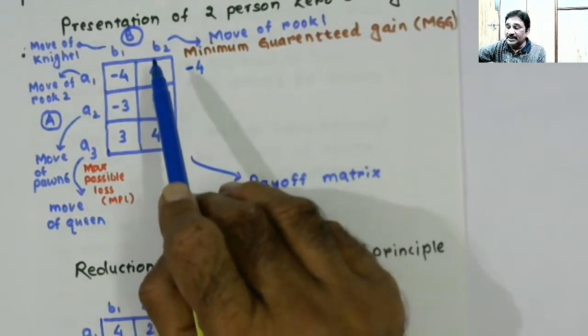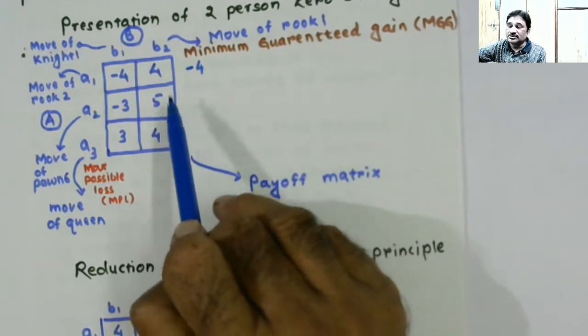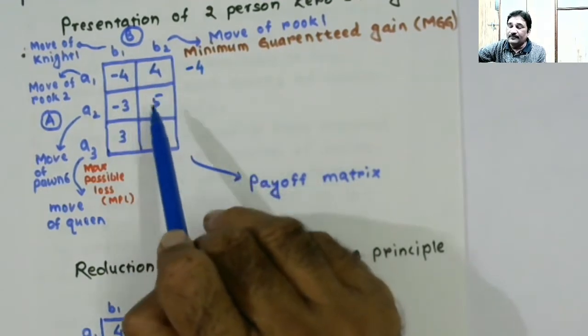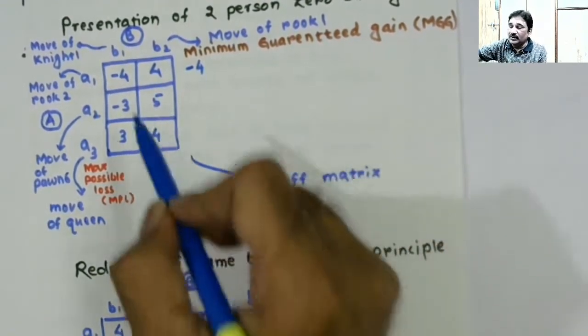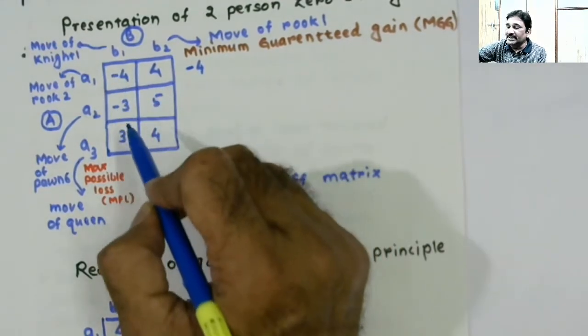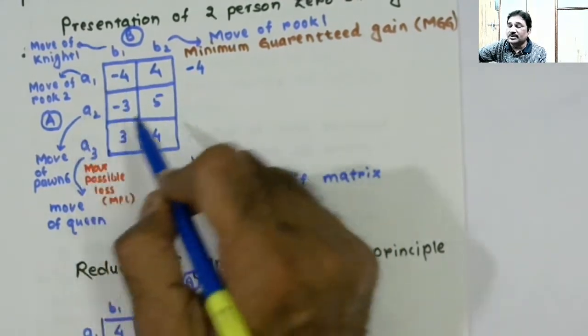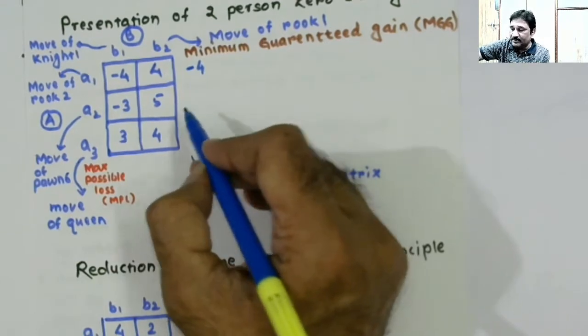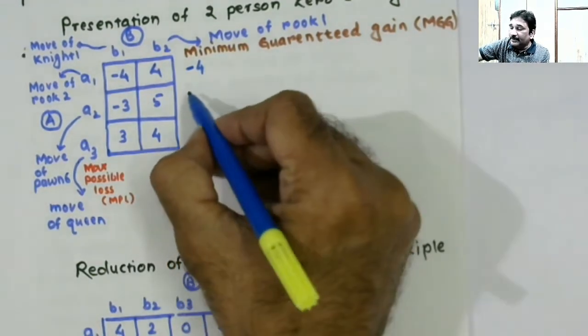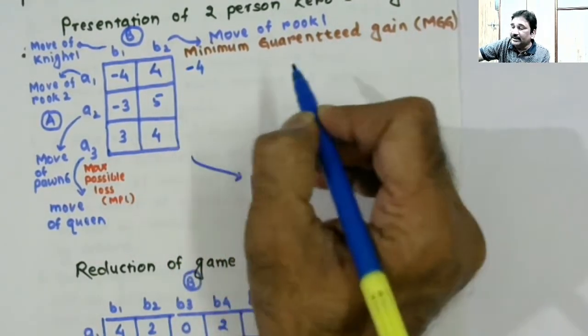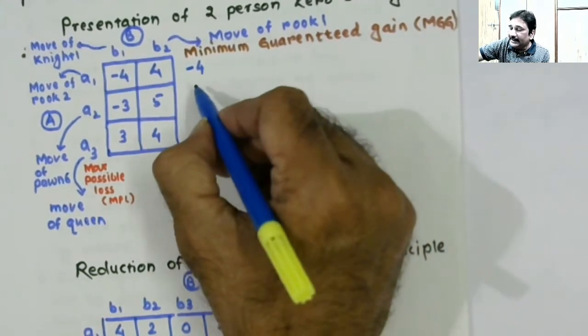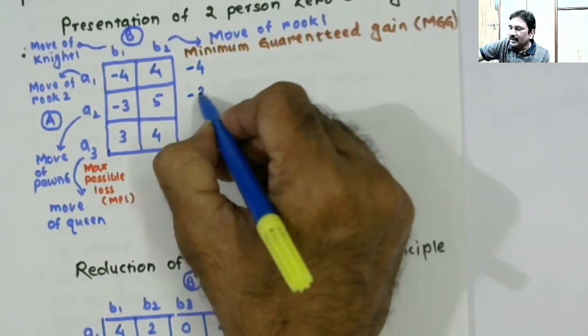If player B selects to play B2, loss to player B will be 5, and that is more. So player B will be selecting to play B1 in response to A2, and therefore the minimum guaranteed gain to player A will be -3.